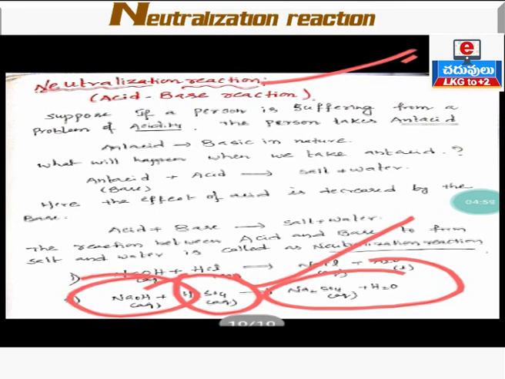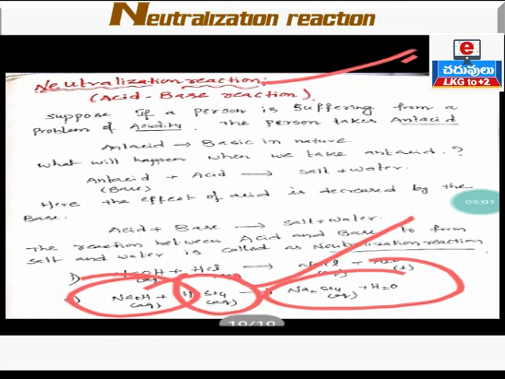So till now we have discussed three topics. One is the reaction of base with metal, the second is the reaction of acids with carbonates and bicarbonates, and the third one is the neutralization reaction. Make a note on these three concepts. Clear?